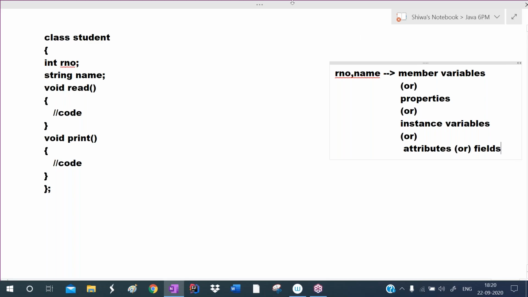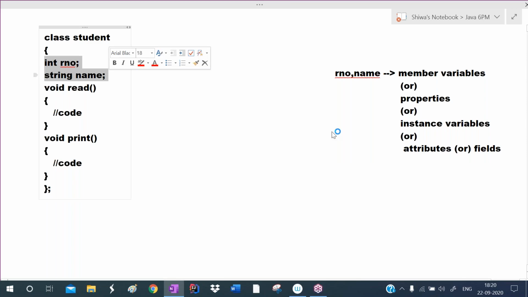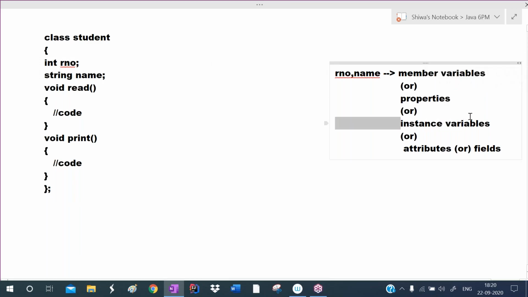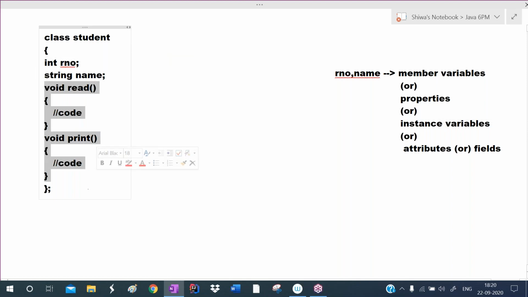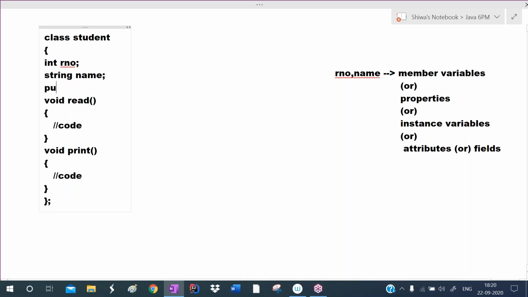So if the variables are defined inside of the class, we call them member variables, or properties, or instance variables, or attributes, or fields. And these are the methods. Different sections will be there, like private section, public section, protected section. What these are, I will discuss later.